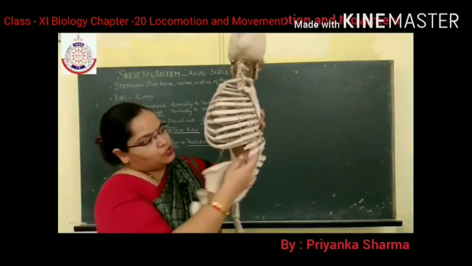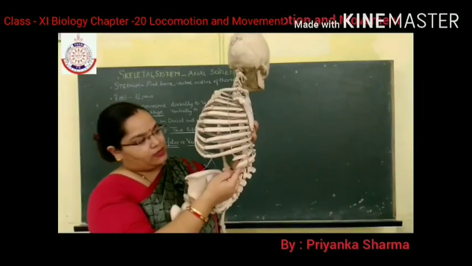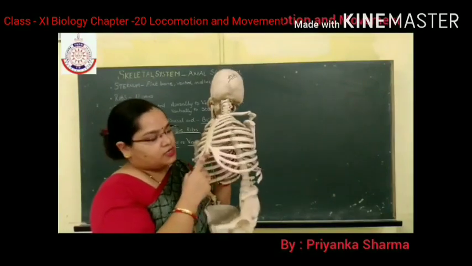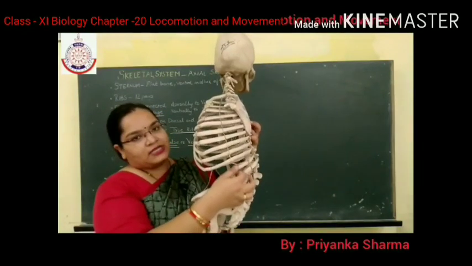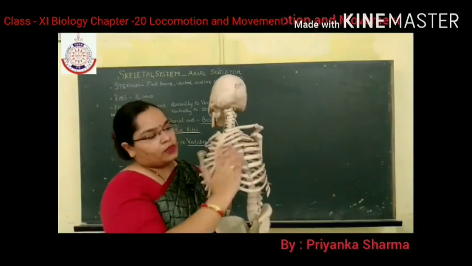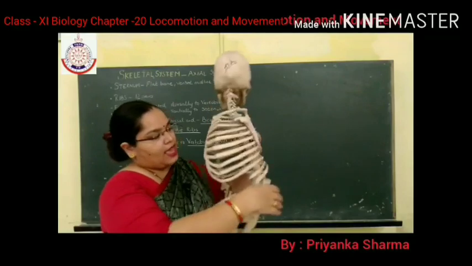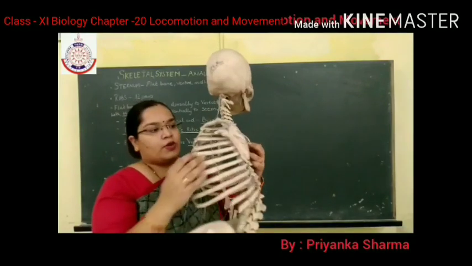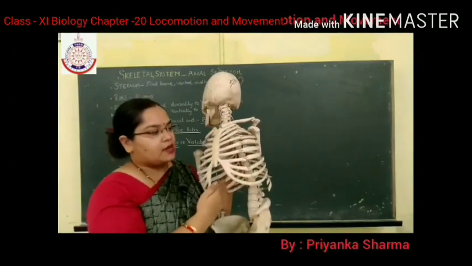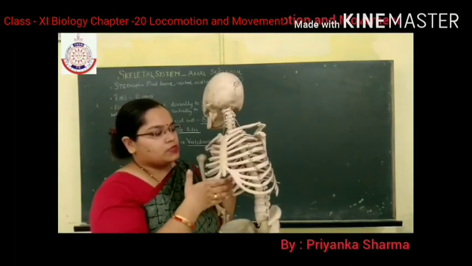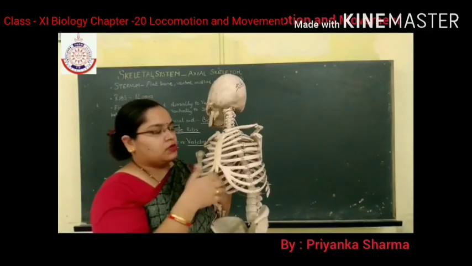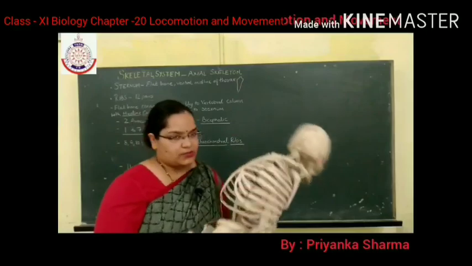Now, the last 2 pairs, 11th and 12th, are joined with the vertebral column, but they do not join the sternum. That's why these are known as the floating ribs. This sternum, ribs and vertebral column together form the rib cage, in which the lungs are present, and which protects the visceral organs like heart, lungs, liver. So with this, ribs are complete.